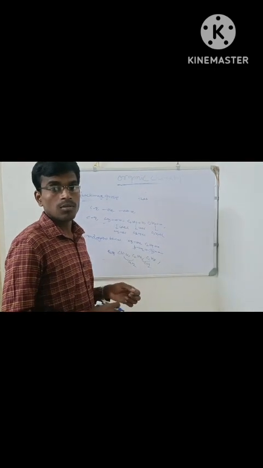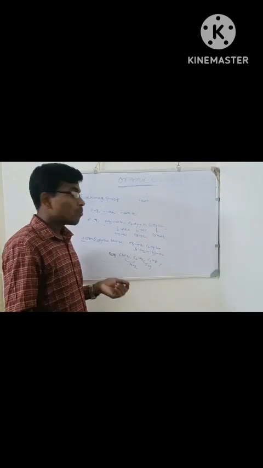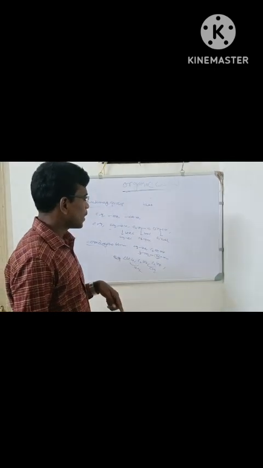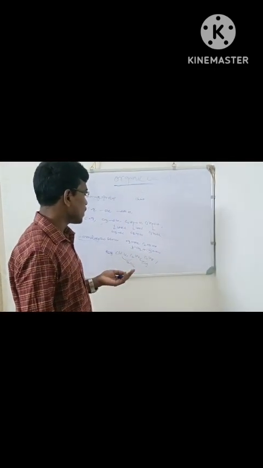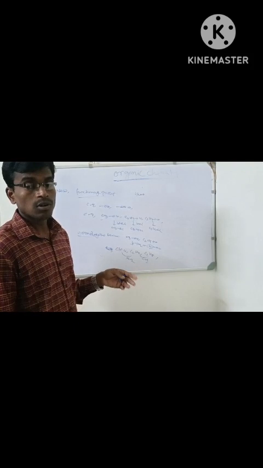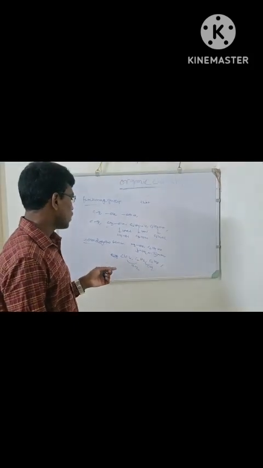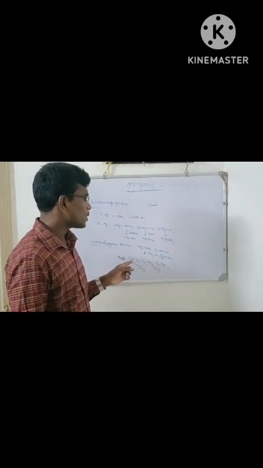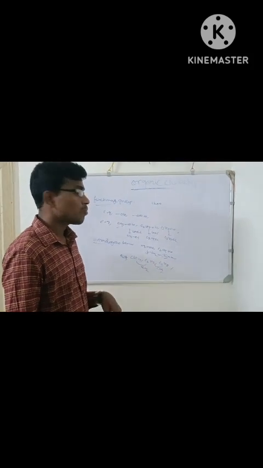This is a very crucial point. The physical property, the molar mass, differs in a homologous series by just 14.